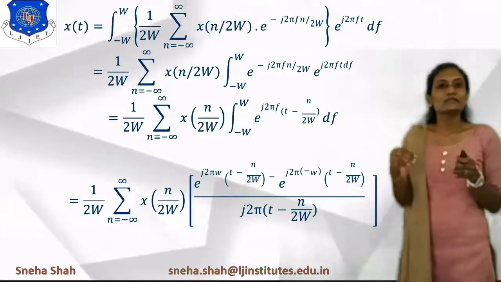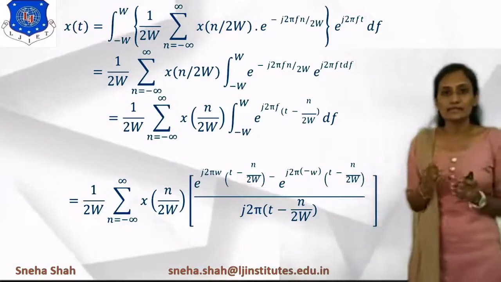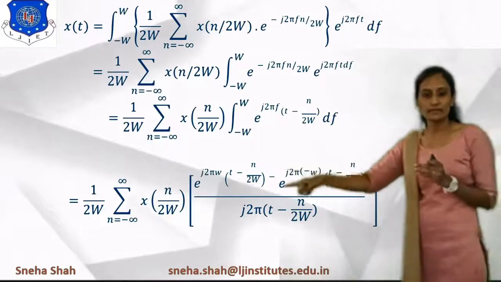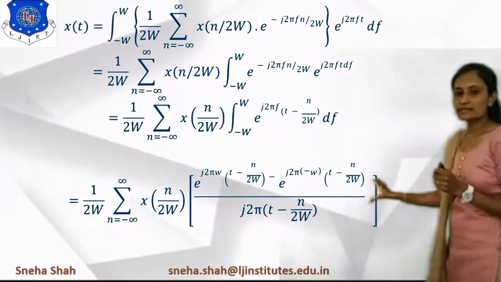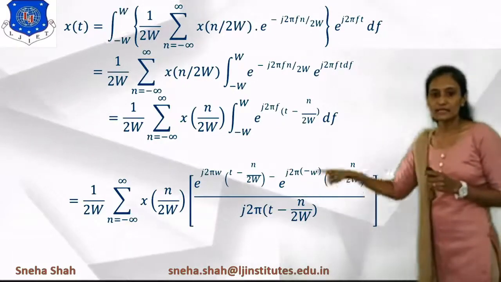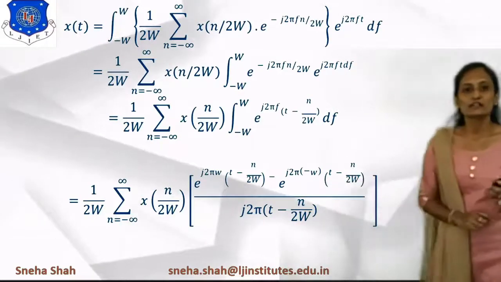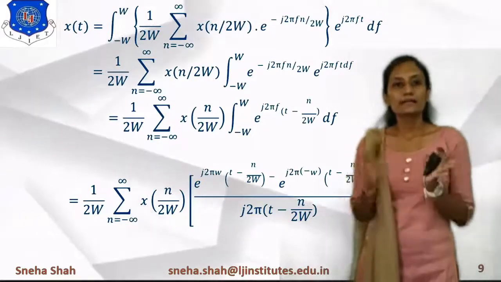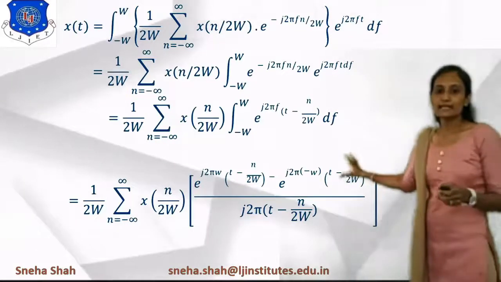Now the range of this will be minus w to w. So if we put in the range, then it is the higher limit minus the lower limit. In the first bracket we have taken w, and for the second part we have taken minus w. So this is the simplification. Now you can see that this term is e raised to j theta minus e raised to minus j theta, divided by 2j. So we will apply Euler's formula, which converts it in terms of sin theta. So instead of this, we will write sin theta.